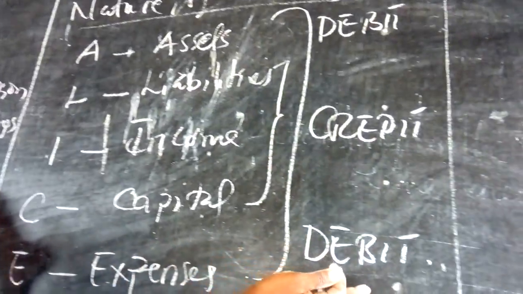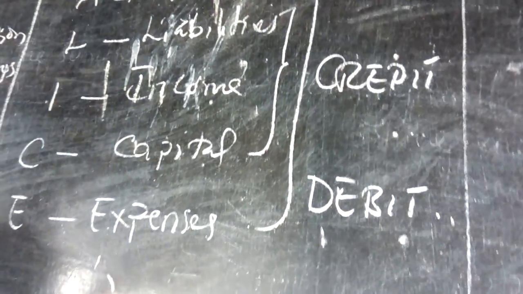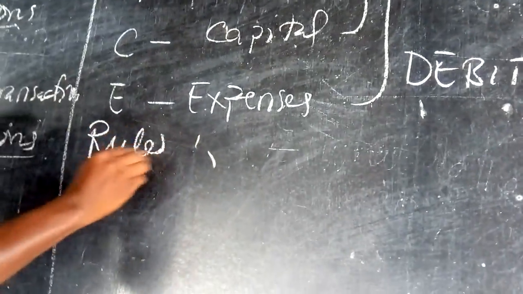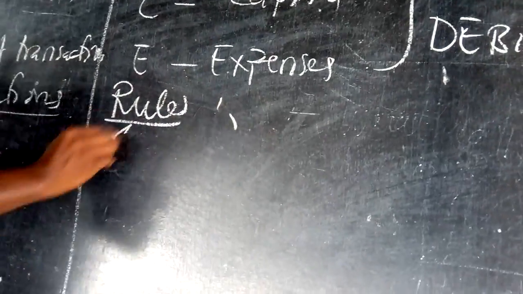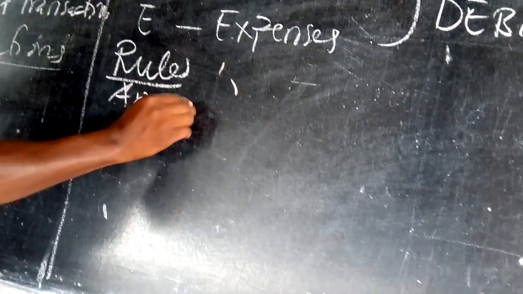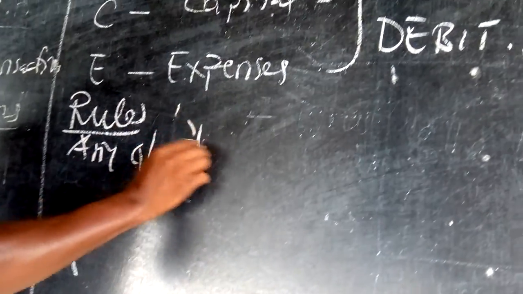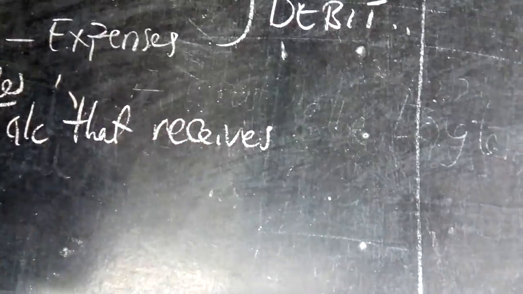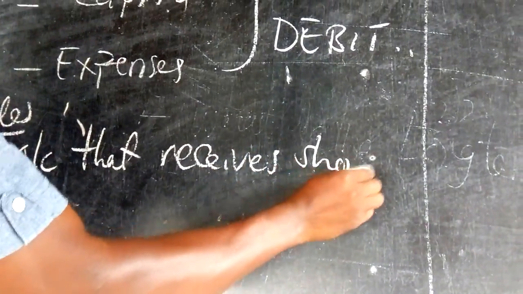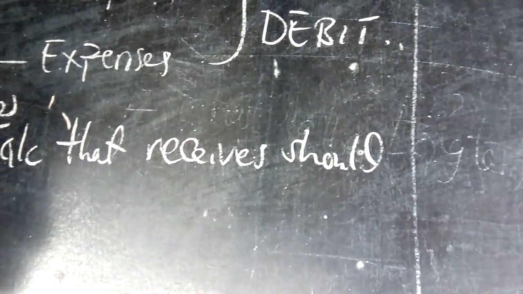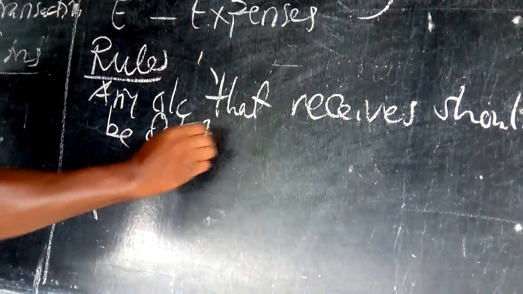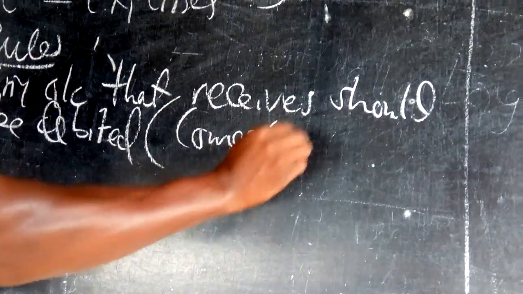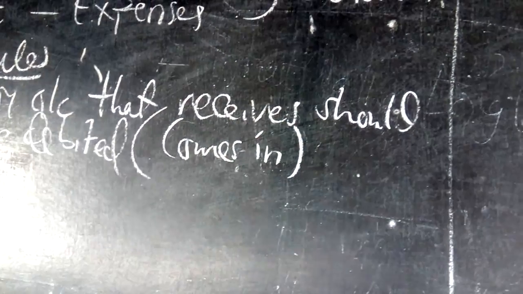Now, if you know this, then recording a business transaction becomes very simple. From here we can establish two rules. Rule number one: any account that receives should be debited. What does it mean? Anything that comes in, you have to debit.